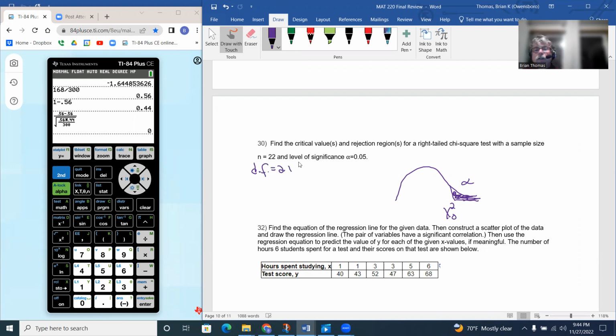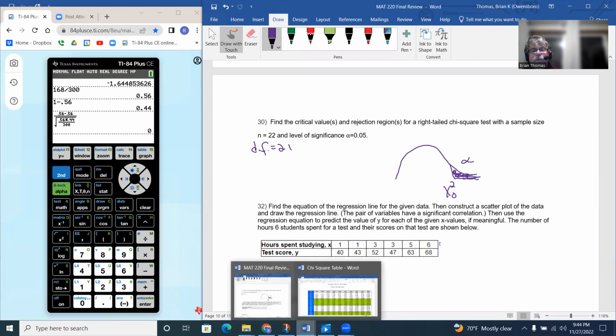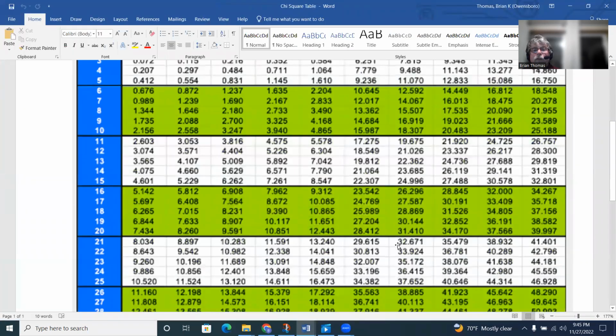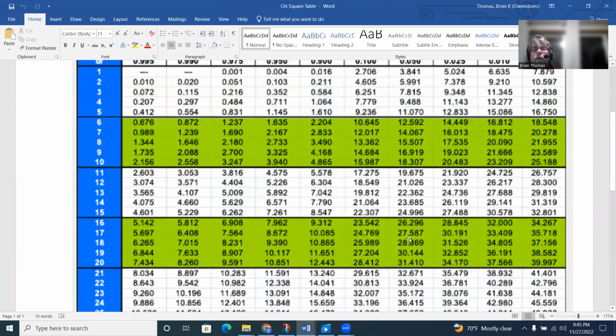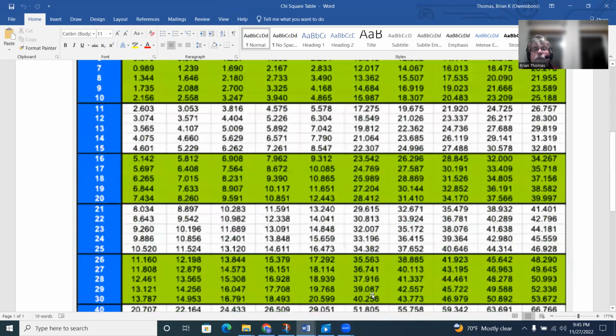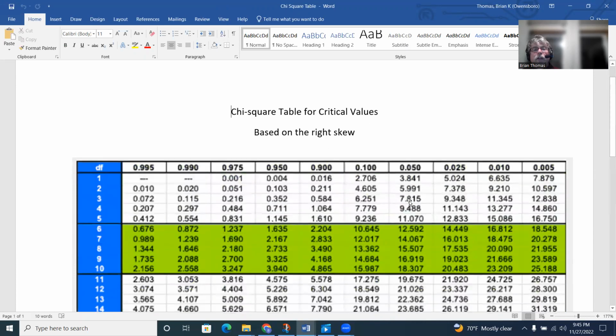So I need to use that 0.05 and degrees of freedom of 21, since it's right-tailed. This puts us down to 32.671. Okay, so this is based on right-tailed, so that's what that would be.